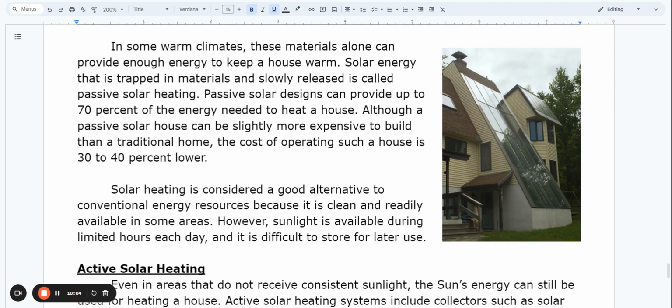Solar energy that is trapped in materials and slowly released is called passive solar heating. Passive solar designs can provide up to 70% of the energy needed to heat a house. Although a passive solar house can be slightly more expensive to build than a traditional home, the cost of operating such a house is 30 to 40% lower. Solar heating is considered a good alternative to conventional energy resources because it is clean and readily available in some areas. However, sunlight is available during limited hours each day and is difficult to store for later use.